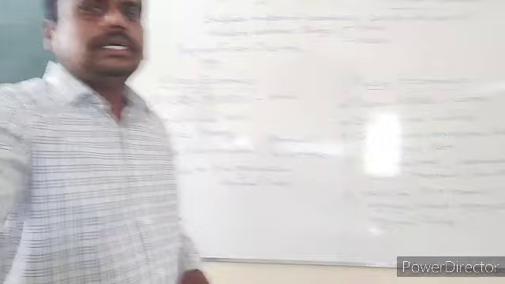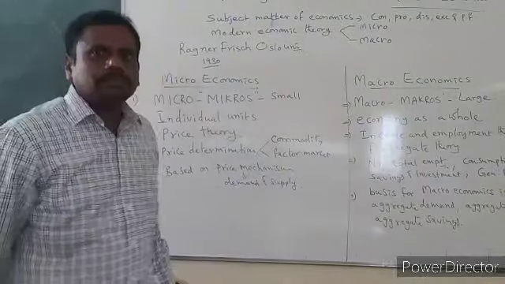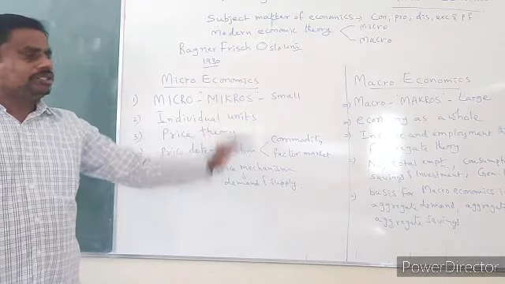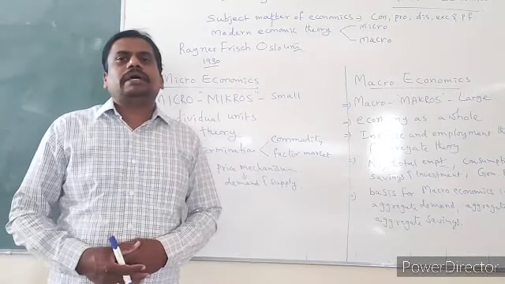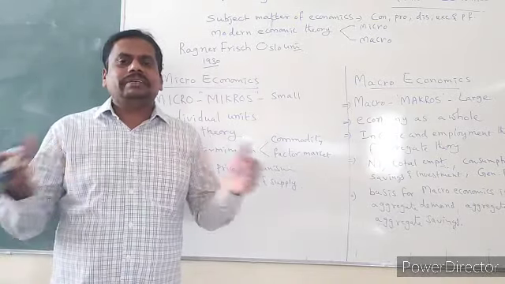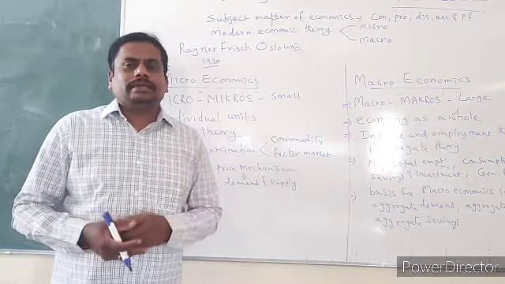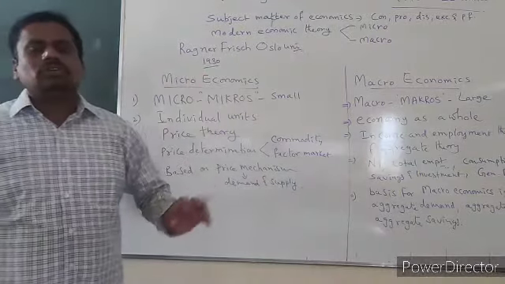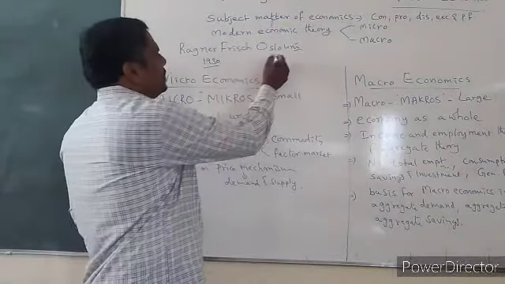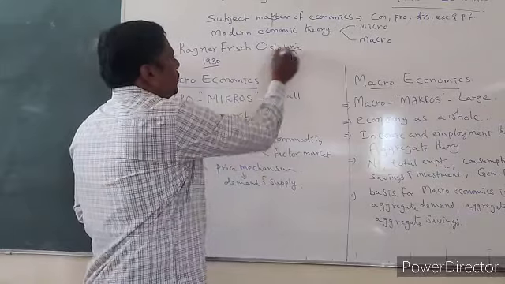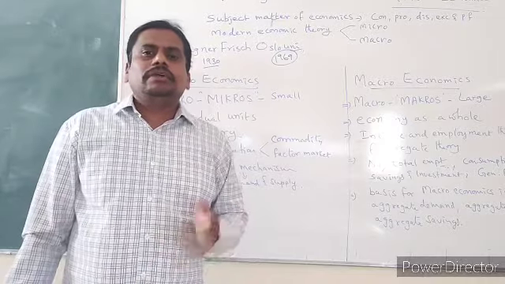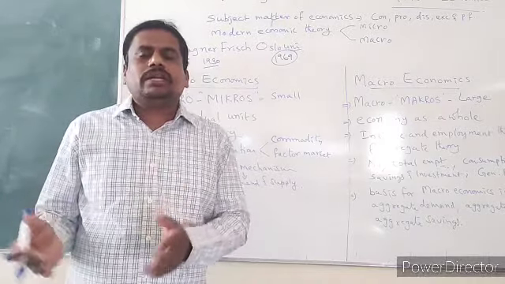Now first of all you have to understand what is microeconomics. See, before going to see the main differences between microeconomics and macroeconomics, you have to see behind this division, whose effort was there. The first person who received Nobel Prize for economics, that is Ragnar Frisch, who received Nobel Prize in 1969 particularly. So till 1969 there was no Nobel Prize for economics, even though Nobel Prize was started in the year 1901.